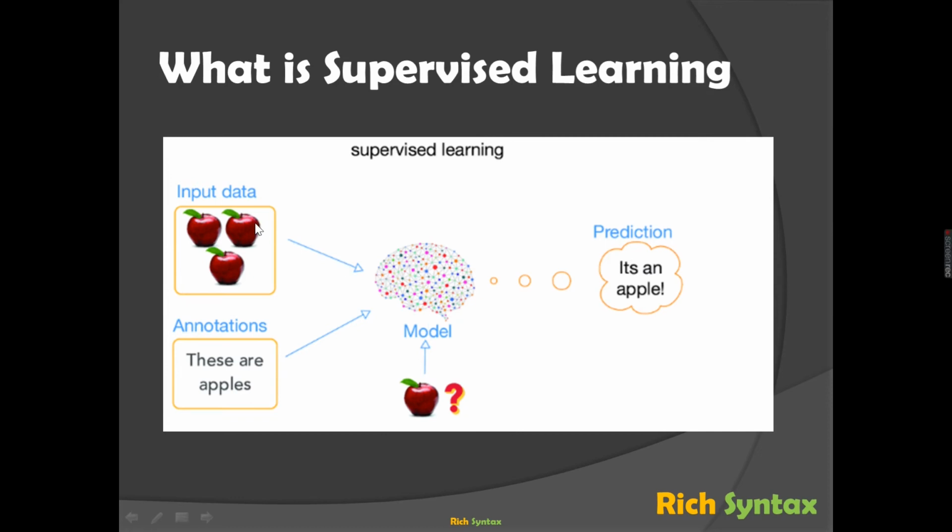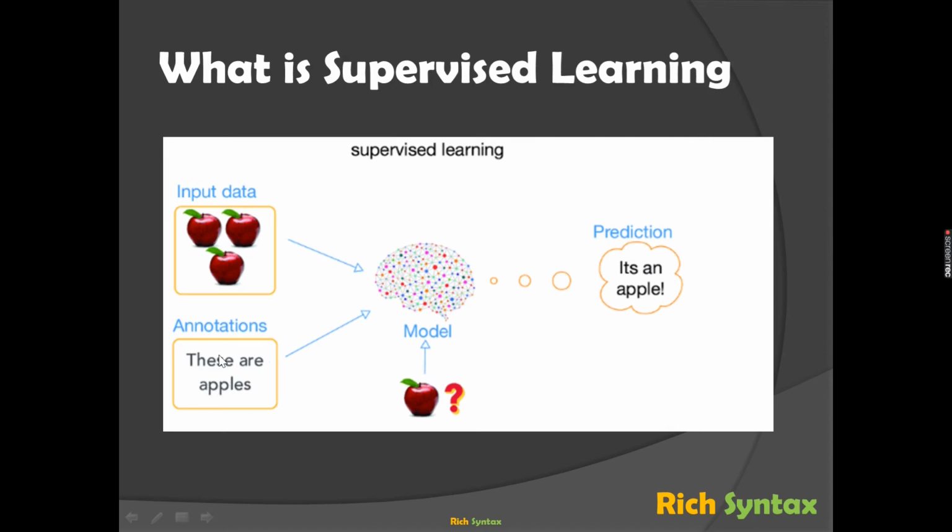We give the input as, let's say, apples, and the user says that these are apples. Then the model understands that whenever it sees this sort of image or this sort of product, these are called apples. So after the model is created, when you input the data asking what is this, the model says this is an apple, so it predicts it's an apple. So how did the model get to know that this is an apple? We have entered the input here.